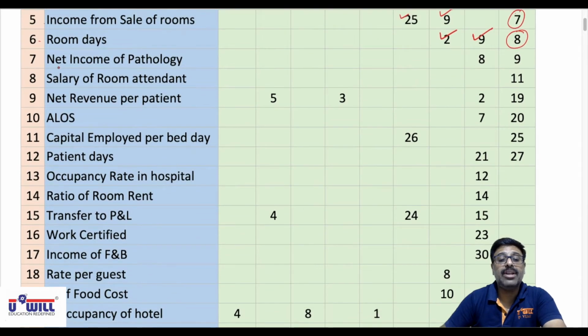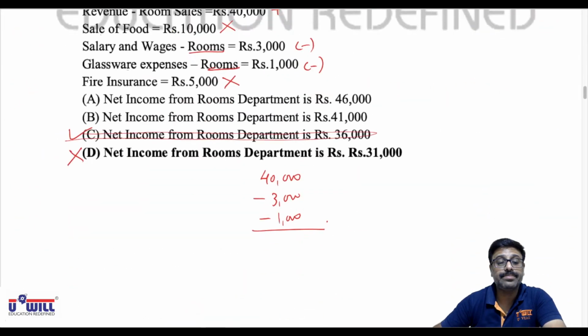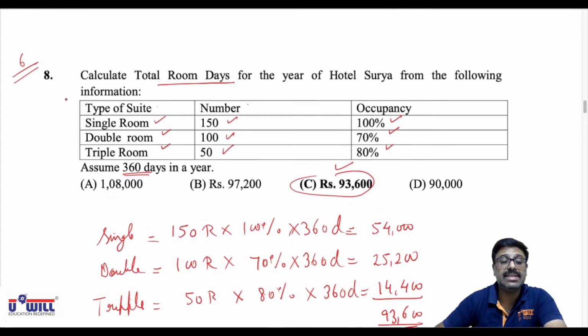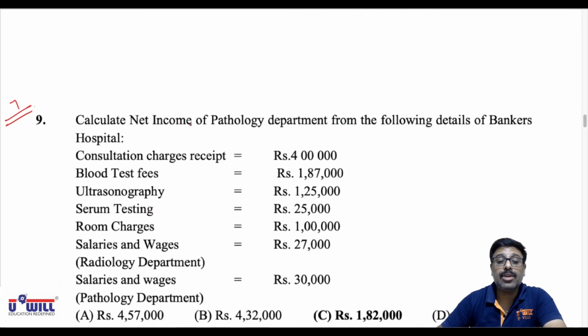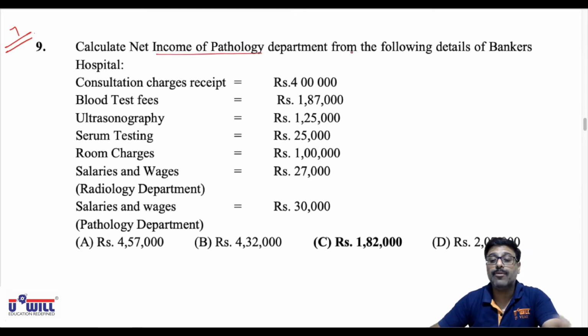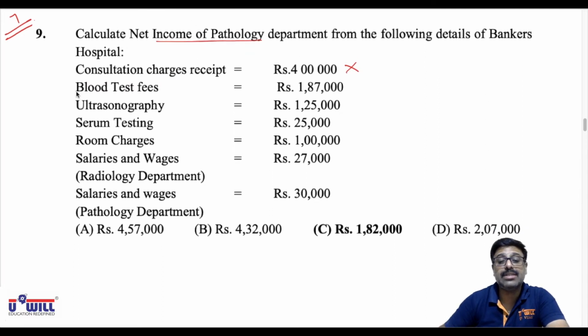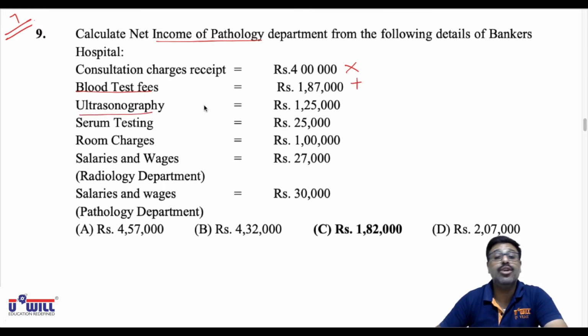Now, net income of pathology department. So question 9 of October 2019 exams I am taking up. This is the 7th variety of question. Calculate the net income of pathology department from the following details of Backer's Hospital. Consultation charges come in outpatient department's income, OPD. We are asked to find pathology, so ignore it, don't consider it. Blood test fees is pathology's income, so that will get added. Ultrasonography is radiology's income, so it will not be considered. Serum testing is pathology's income, it will get added.